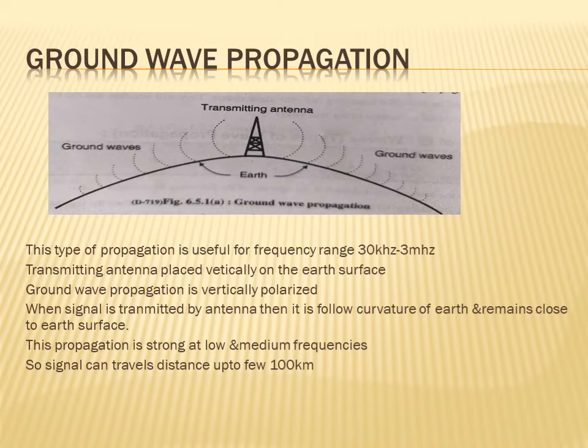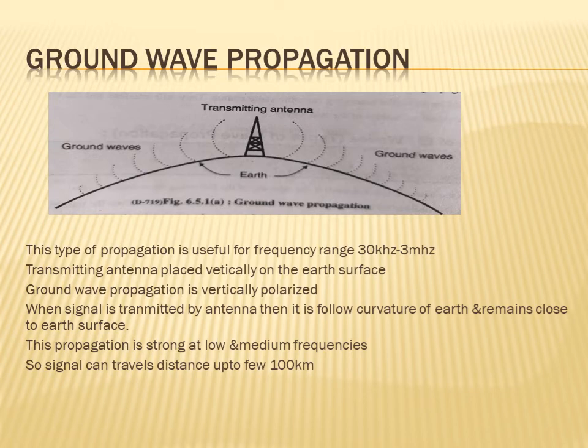Whenever a signal is transmitted by this transmit antenna, it follows the curvature of the earth and remains close to the earth surface. This type of propagation is strong at low and medium frequencies, and in ground wave propagation the signal travels a distance of up to 100 kilometers.